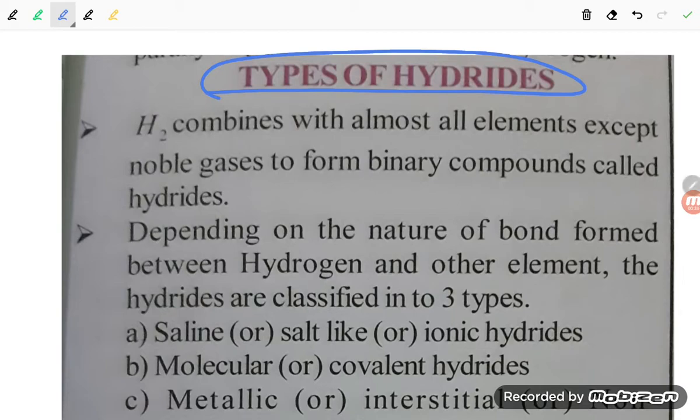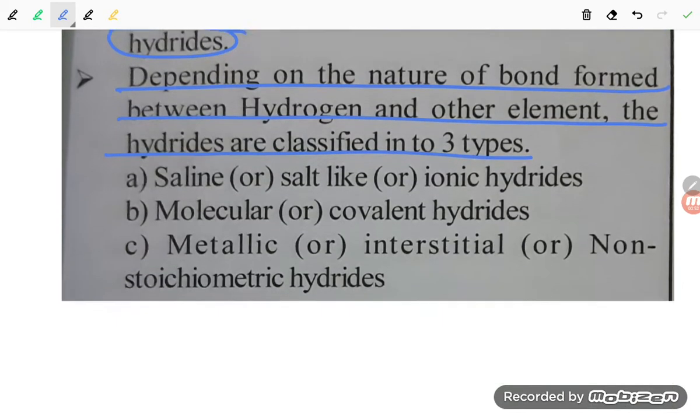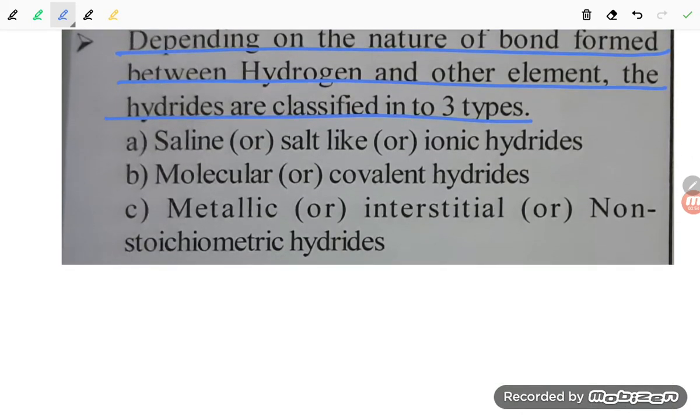So H2 combines with almost all elements except noble gases to form binary compounds called hydrides. So if you talk about the halogen hydride or the metal hydride, they all are hydrides, which are formed by the combination of hydrogen with other elements. Depending on the nature of the bond formed between the hydrogen and other element, the hydrides are classified into three types, student.